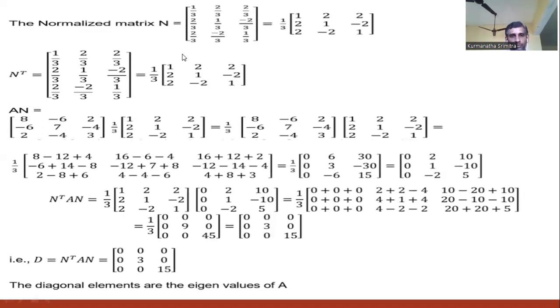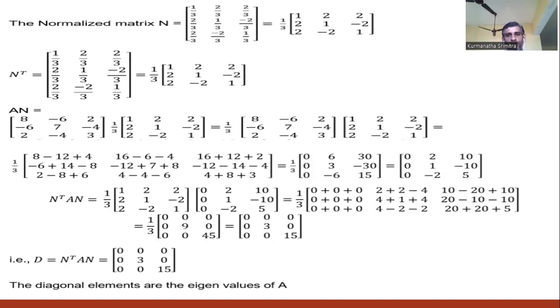So matrix P is the model matrix, and its inverse is equal to its transpose. So if you want the P inverse, you can calculate its transpose. In this problem, the model matrix P is denoted with capital N. It is also the same: it is the normalized matrix. Capital N means the normalized matrix, and in general we denote the model matrix with capital P. So here in the place of P, we are using the notation N, the normalized vectors. To calculate N inverse, it is enough to calculate its transpose, N transpose.